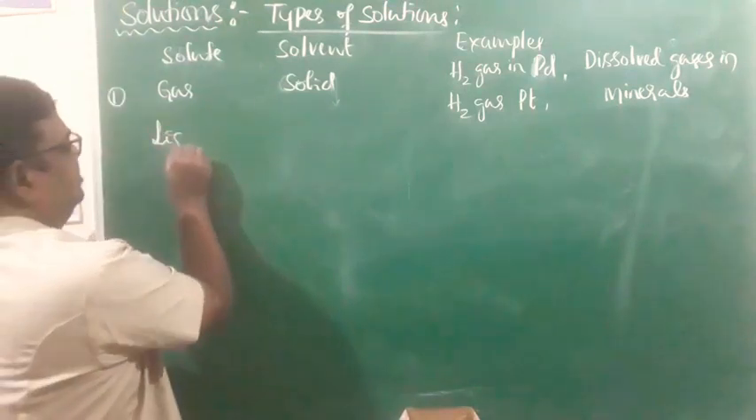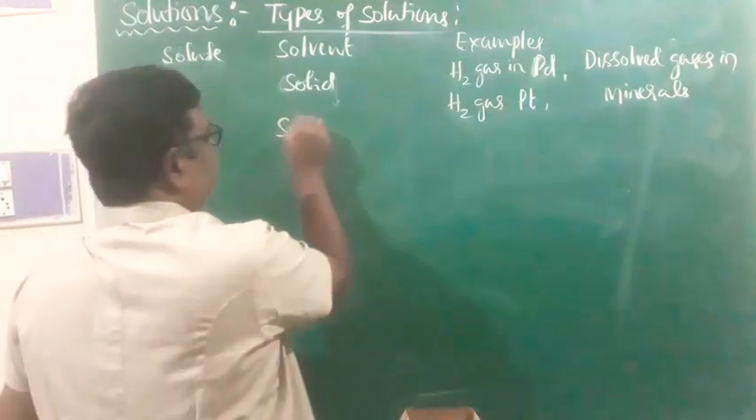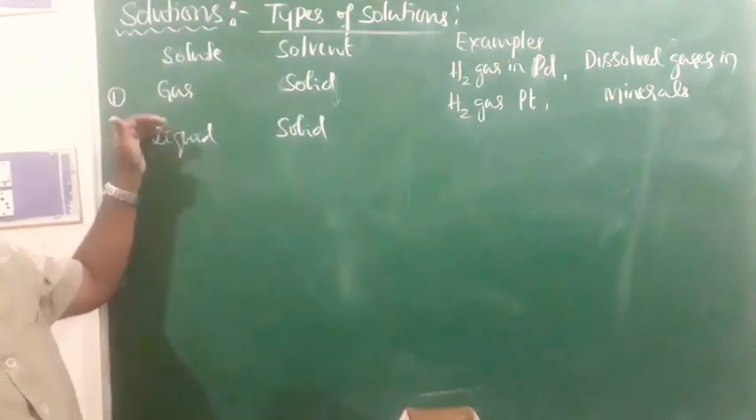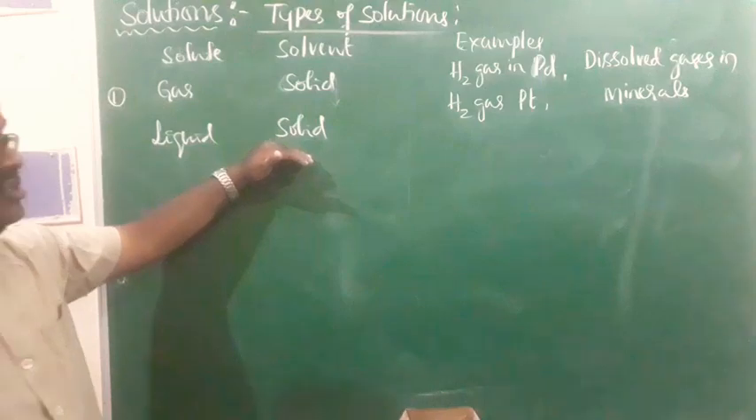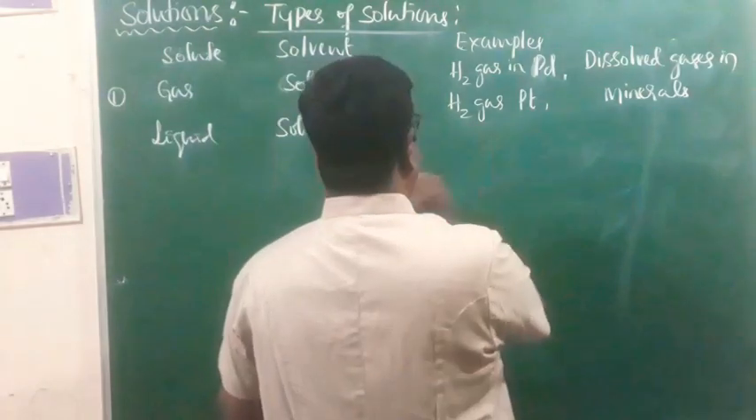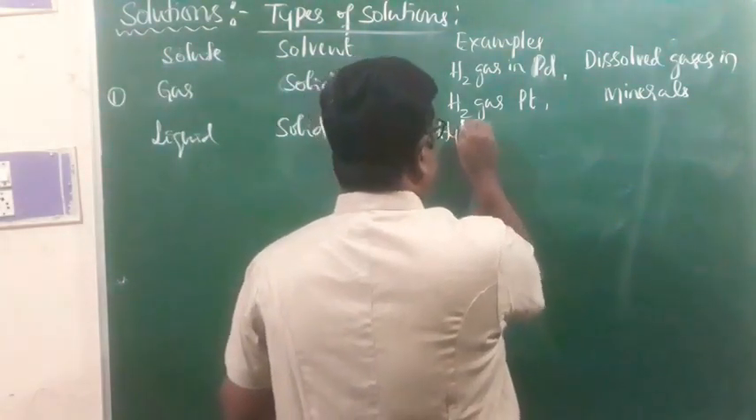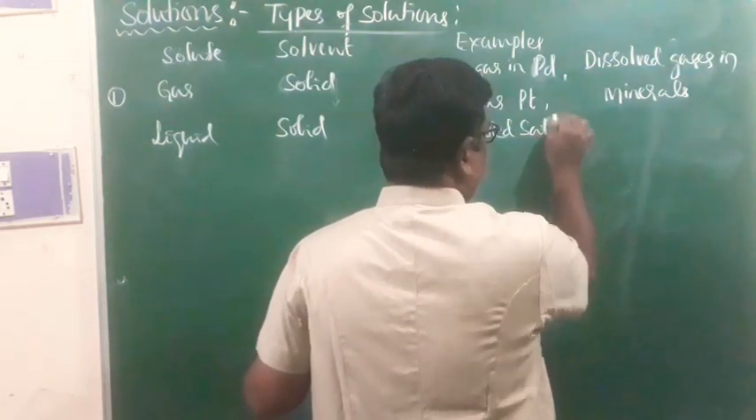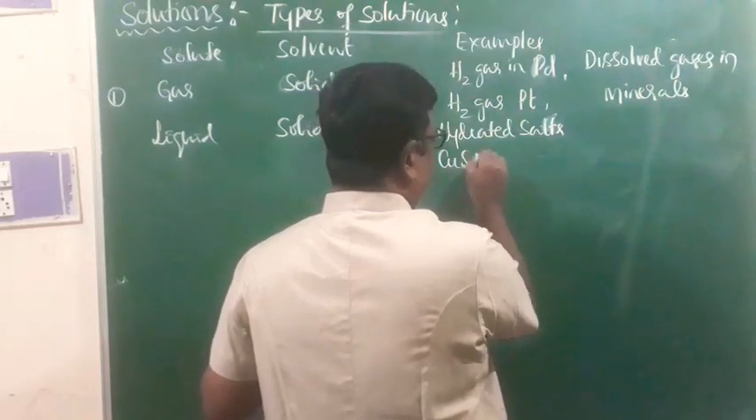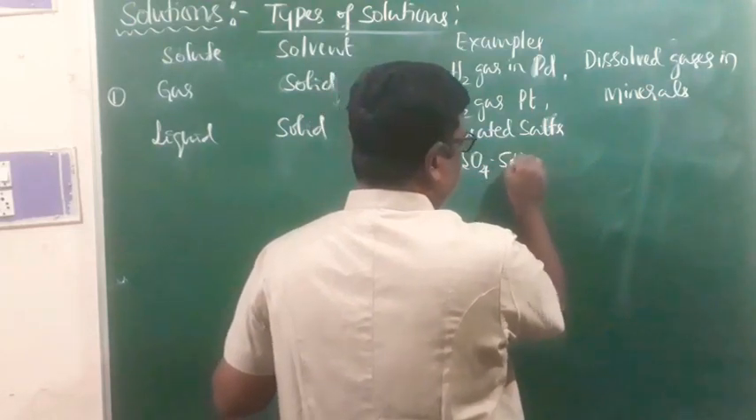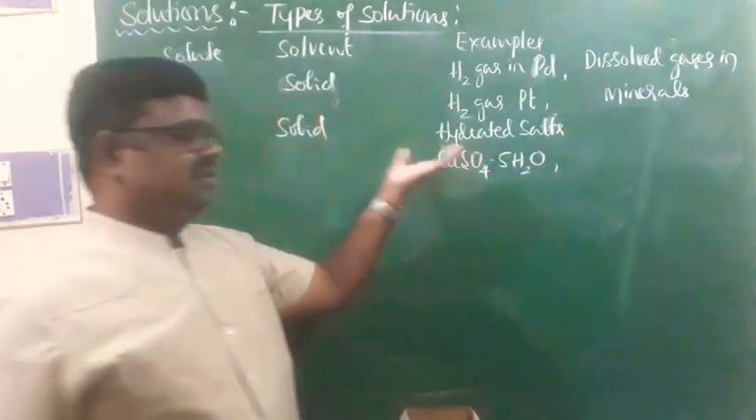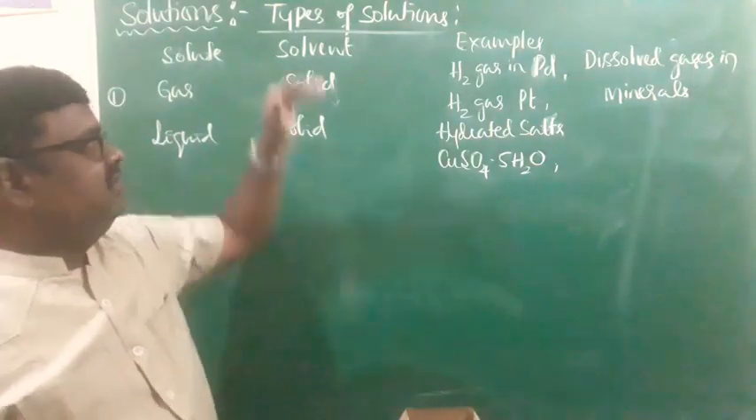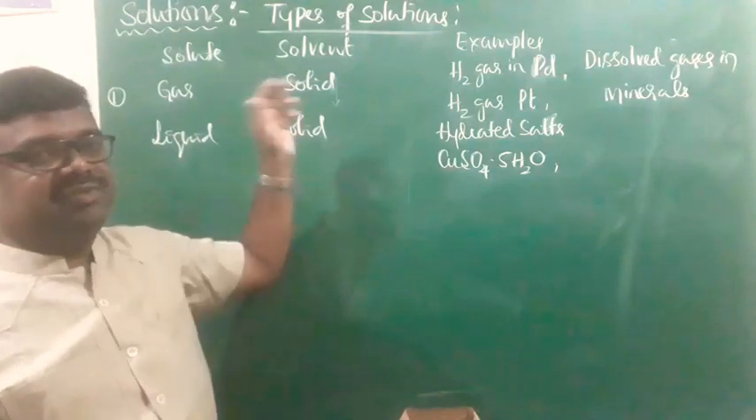Another is the liquid in solid type. The solute is liquid, the smaller component, and the larger component is solid. Under this, we have hydrated salts, for example copper sulfate pentahydrate. Here the solution is characterized by solid state, since the physical state of the solvent is the physical state of the solution.